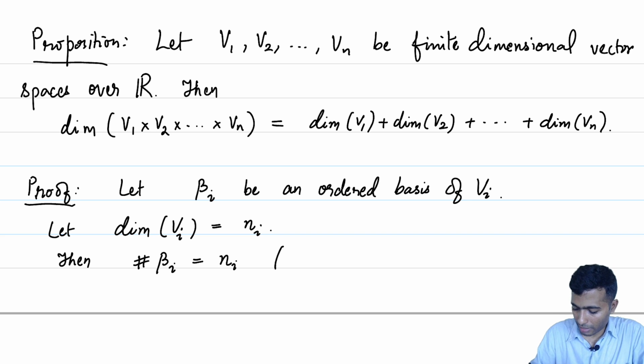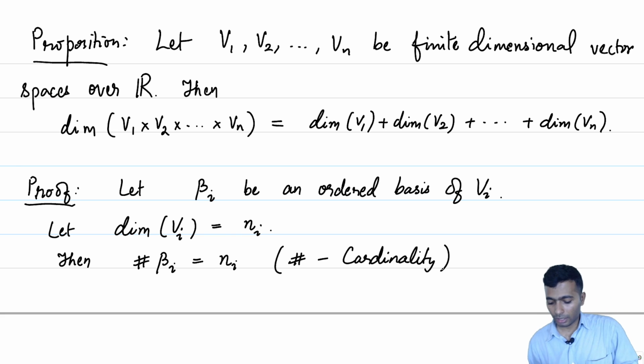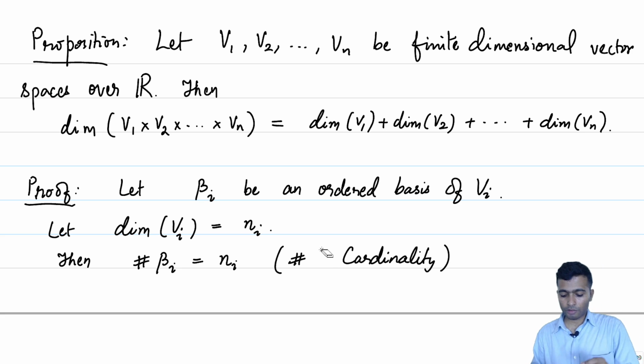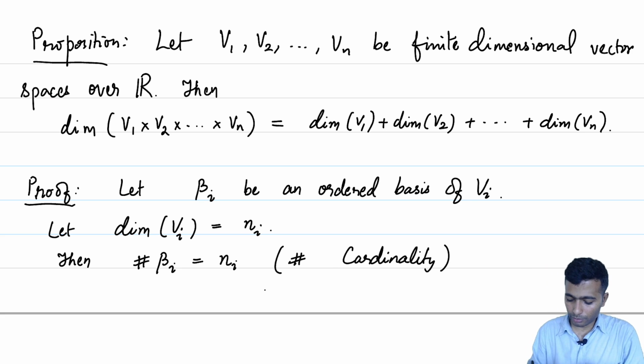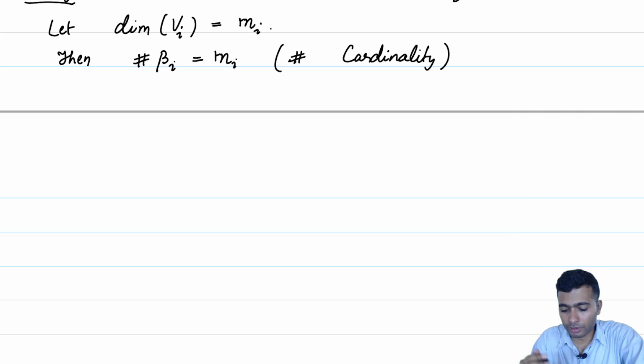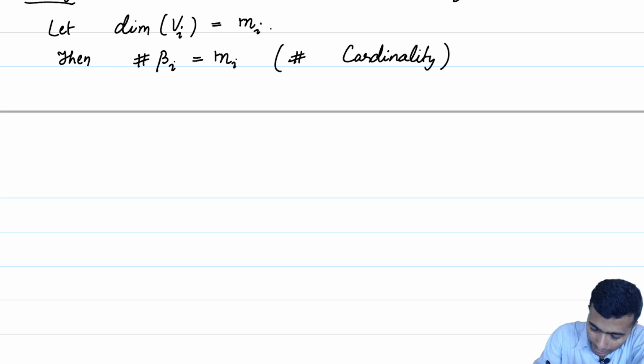By the hash I have just used, I capture the cardinality, or the size, of the set beta i. The cardinality of beta i is equal to ni. We will define a basis beta of V1 cross V2 up to Vn using these basis vectors beta i. Let us see how we do that.